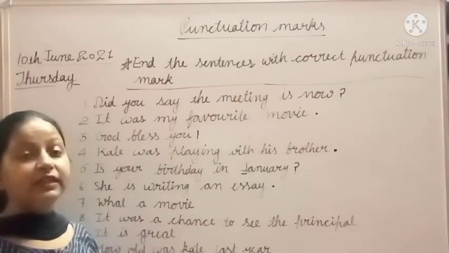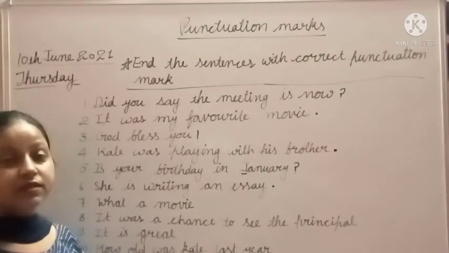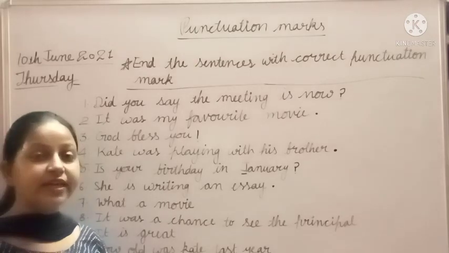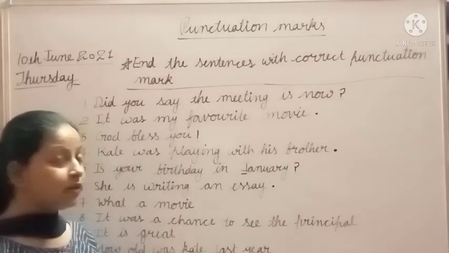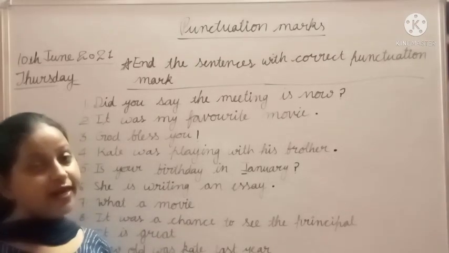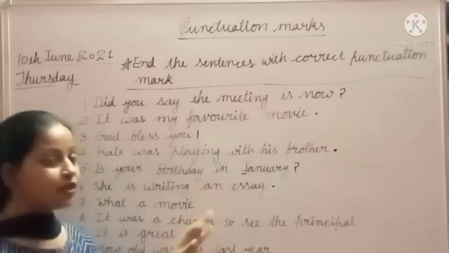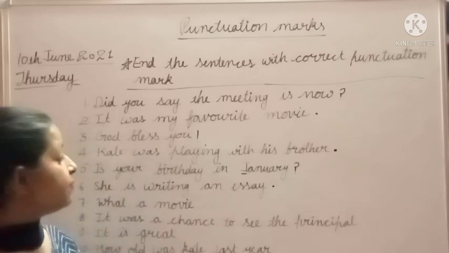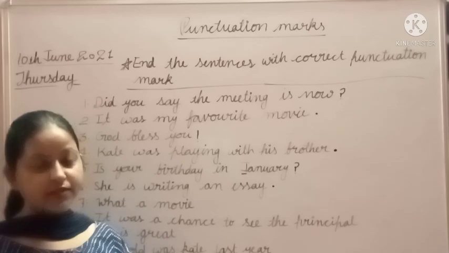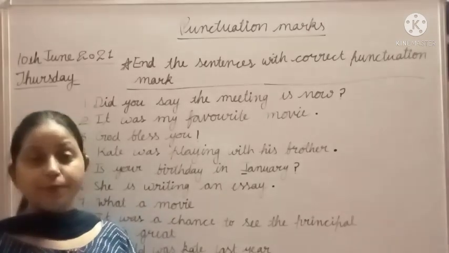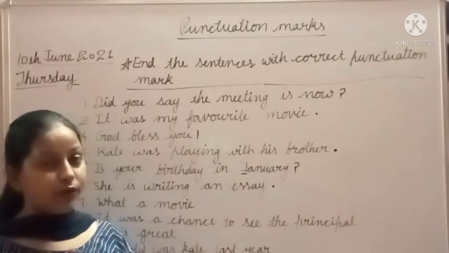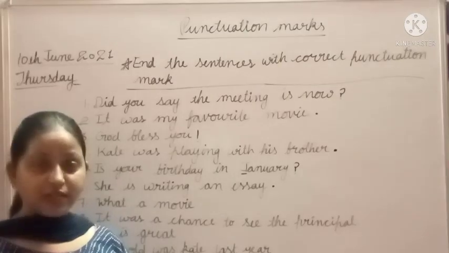Next sentence is what a movie. What a movie. This sentence expresses surprise. That's why we put exclamation mark. Why? Because when we have a sentence that expresses surprise, a strong feeling about someone, then we put exclamation mark.